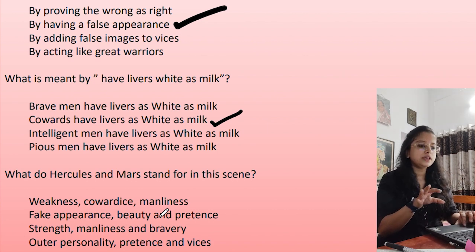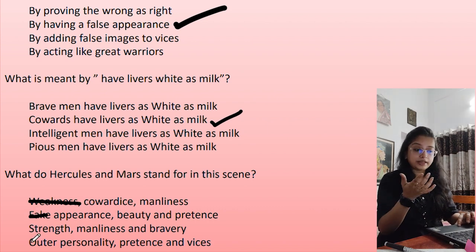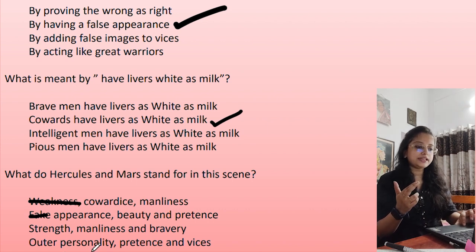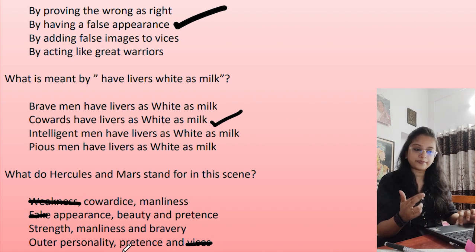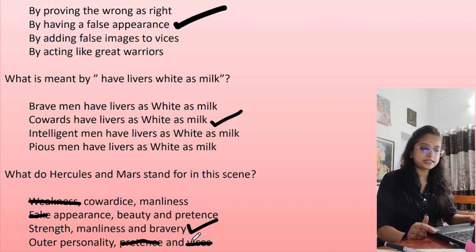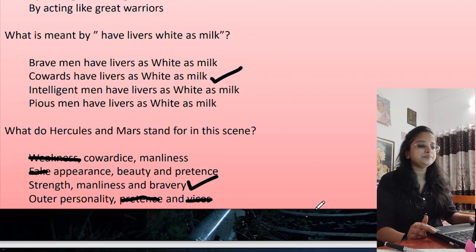Weakness, of course not. Fake appearance, a fake word itself tells you this is not correct. Weakness is incorrect. Strength can be correct. Outer personality. So these two are better. But you see, in outer personality, if you move to the last word, you'll see vices, pretense. These are incorrect. So strength, manliness and bravery would be best, right? Option number C. Let's move to the next page.